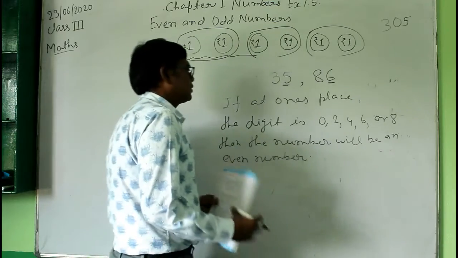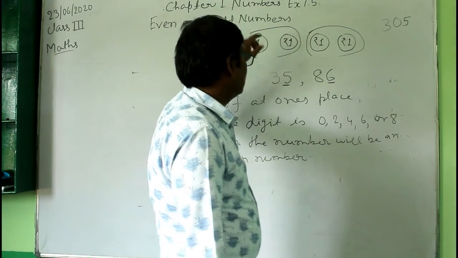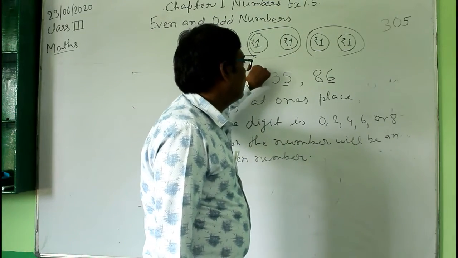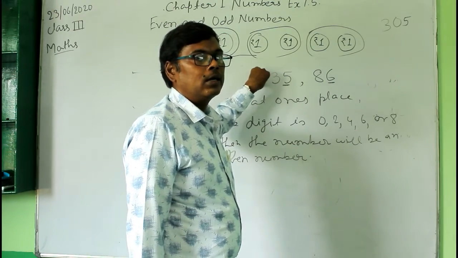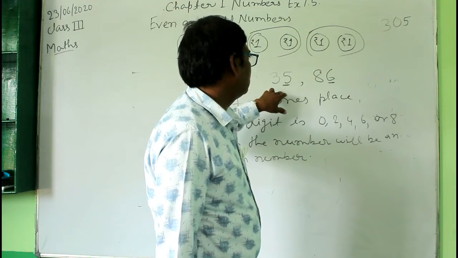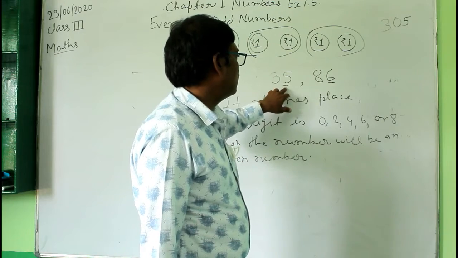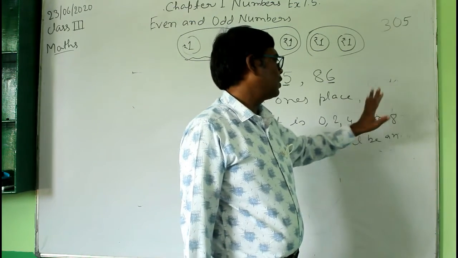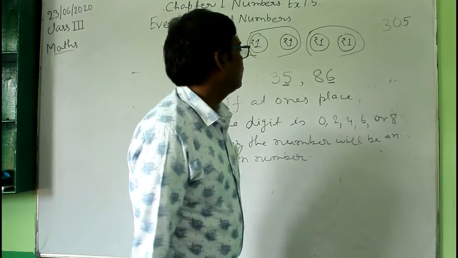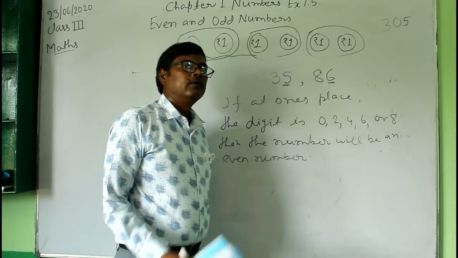Remember this, it is a very simple method to identify whether a given number is an even number or an odd number. If the digit at the ones place is 0, 2, 4, 6 or 8, then that number will be an even number.